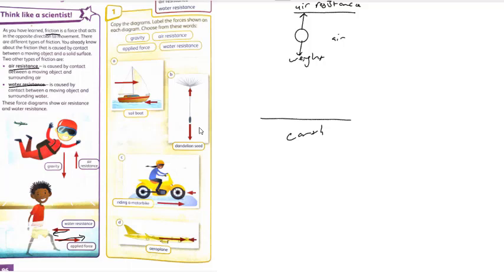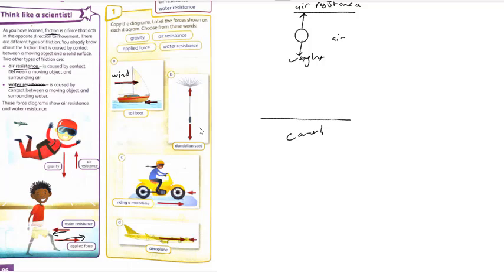Okay, there are questions here. Copy the diagrams and label the forces shown on each diagram. Choose from these words. The sailboats, guys: this is a force against the movement of the sail, and this is the force applied on the boat. Actually, this force is produced by wind, right?